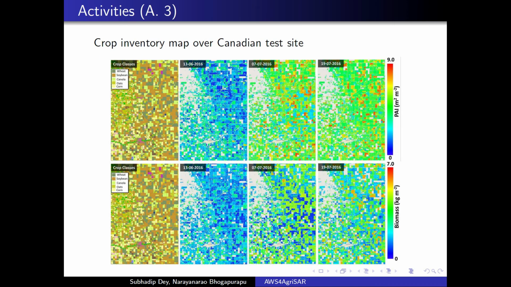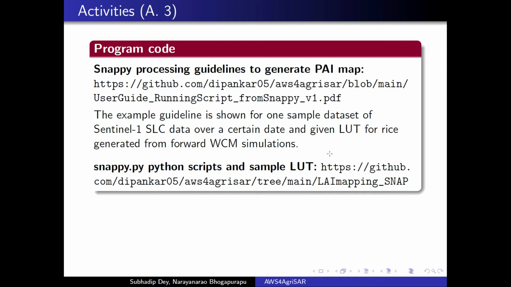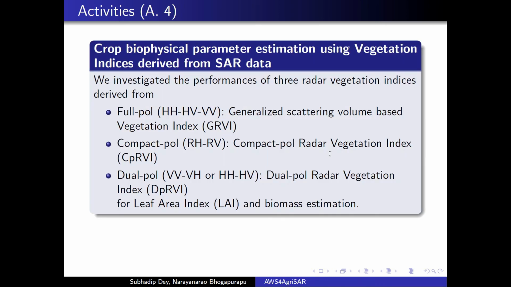In this figure, you can observe the crop inventory maps produced utilizing similar workflows over another test site in Manitoba province, Canada. The required processing algorithm is openly available at the following repository along with a set of configuration guidelines to utilize the proposed workflow. Similarly, we have also introduced 3 vegetation descriptors for 3 different polarimetric SAR data.